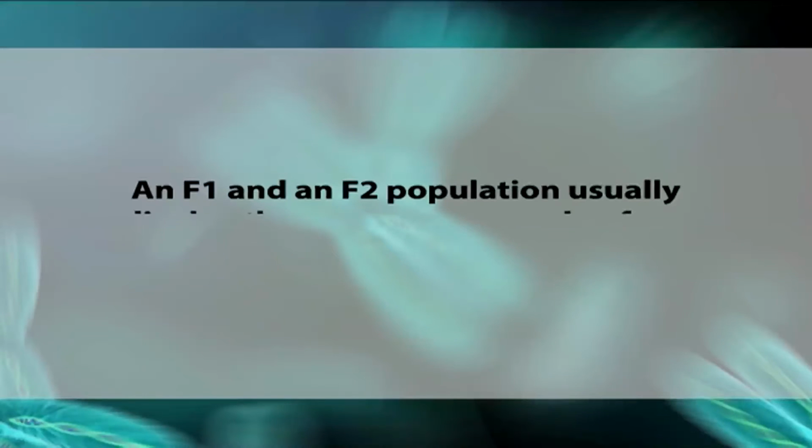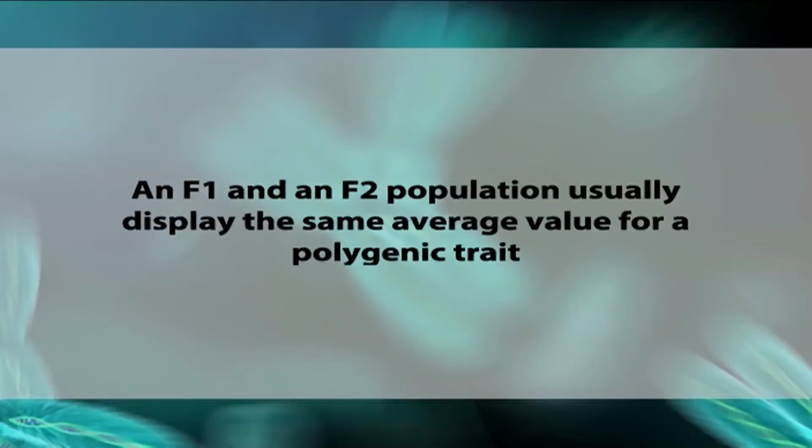Fifth, an F1 and an F2 population usually display the same average value for a polygenic trait, a value that is usually intermediate between the two parents.